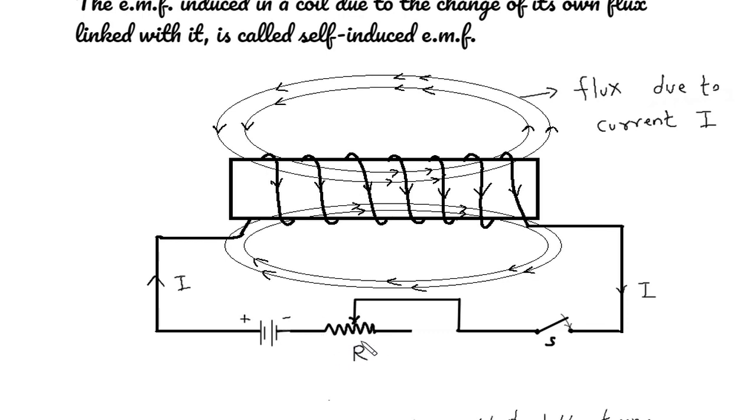If we vary this resistance, then this current will also vary and this flux produced will also vary and the flux linkage will also change.